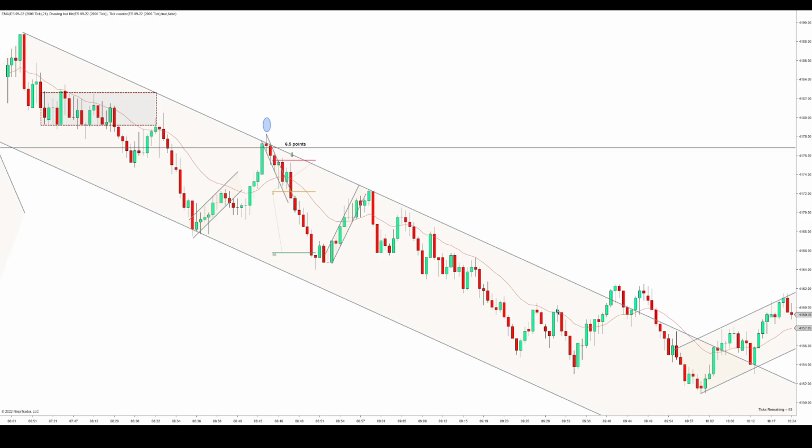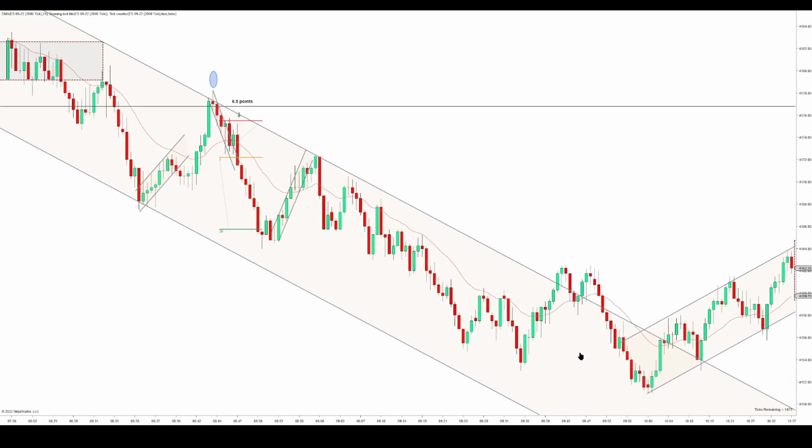Finally, we get a second entry here, but I didn't want to enter on that because you do expect it to get back to this trend line, and it doesn't have a good signal bar. I think of it as prices being indecisive at this point, because it couldn't reach the low of this channel, and I'm not going to take an entry that's not off the high. This is just chopping around.